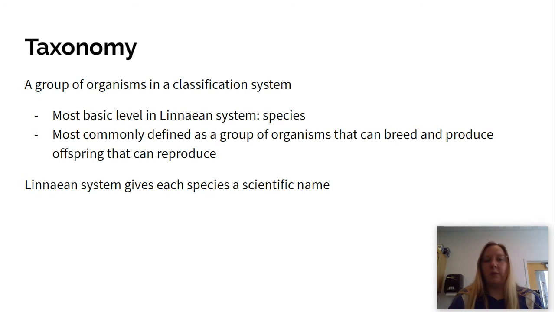A taxon is a group of organisms in a classification system. In the most basic Linnaean classification system, the taxon is a species. It's most commonly defined as a group of organisms that can breed and produce offspring that are able to reproduce on their own. The Linnaean classification system gives each species a specific name.